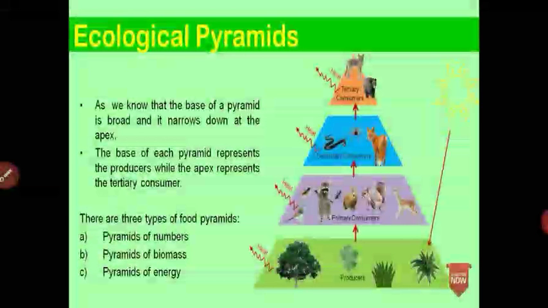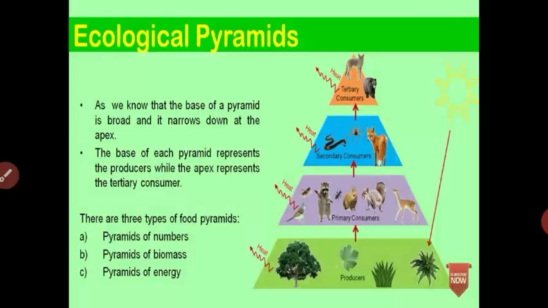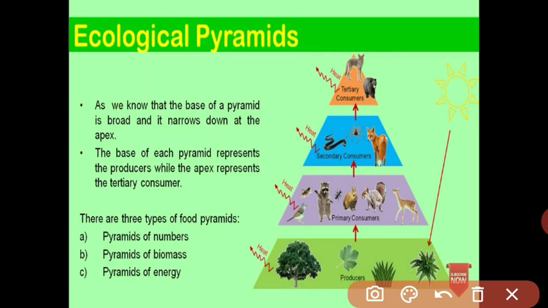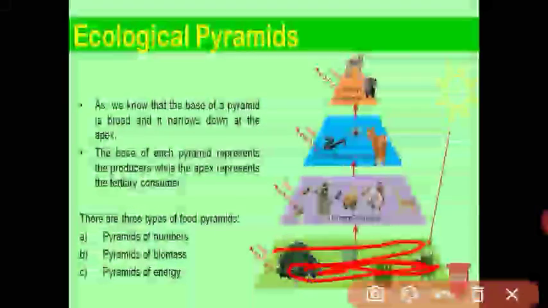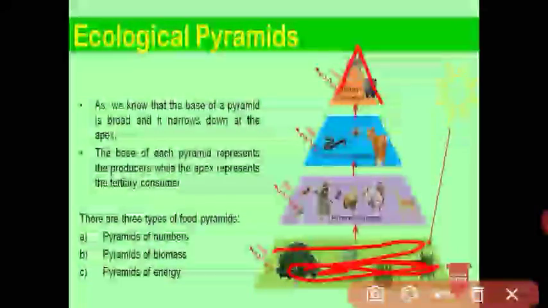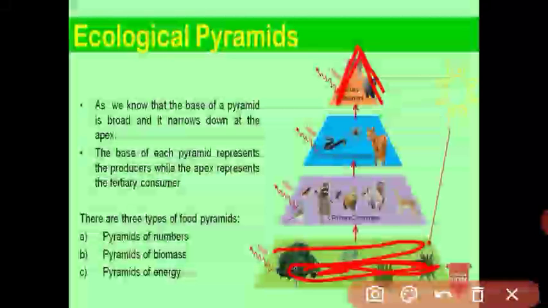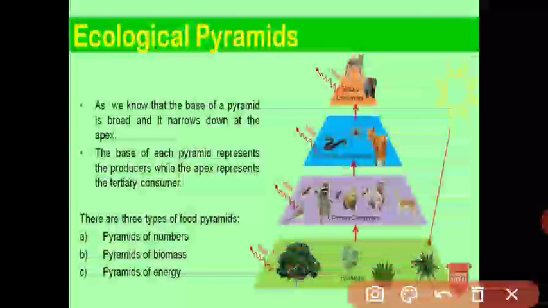You know what pyramid means? Pyramid means the figure or shape that has a broad base and a narrow apex. This shape is called a pyramid, and the food pyramid is made in that shape showing the food chain.